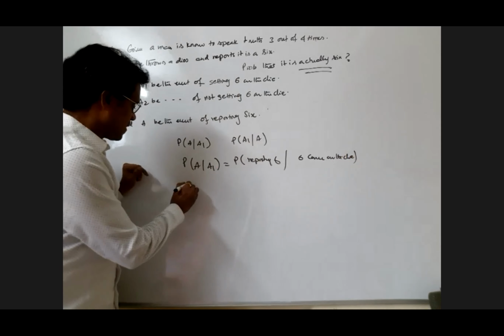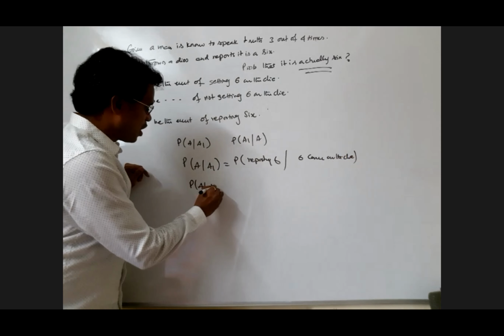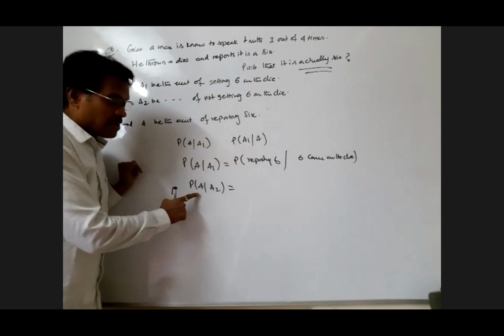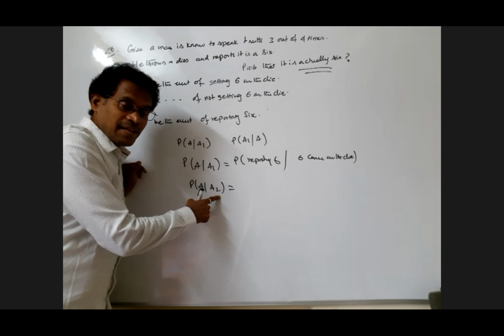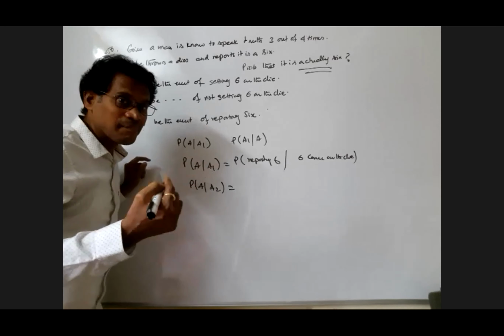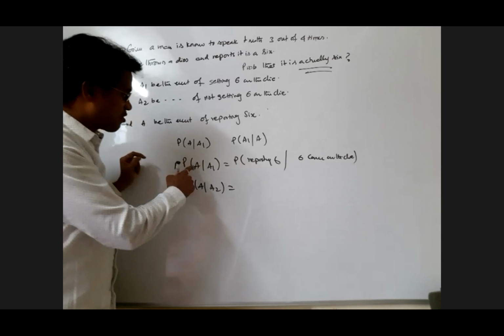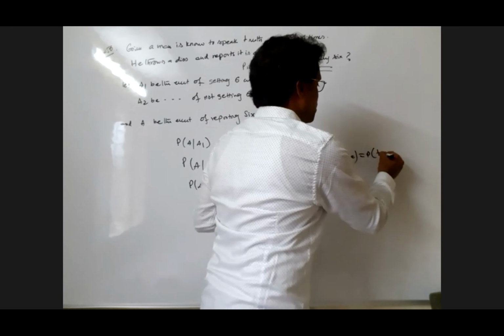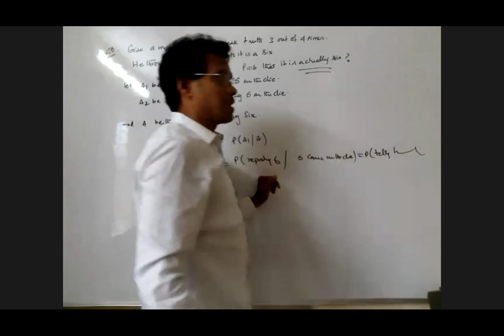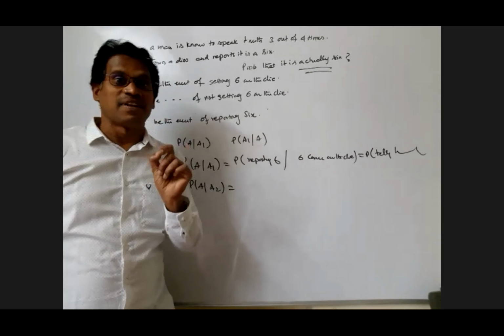Now suppose, my dear, probability of A given A2. What is the meaning of A given A2? Probability of reporting 6, given that not 6 was obtained on the die. That means he is lying. The first one is telling the truth. This is the probability of telling the truth. Clear, understood, my dears? That is the difference.